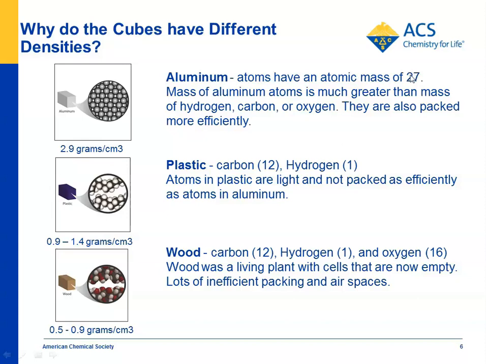So why is that? If you look up at the periodic table, the atomic mass of aluminum is pretty high. It's 27. That gives aluminum a pretty high density compared to plastic and wood, because look at the atoms that make up plastic. They're carbon and hydrogen. They have much lower atomic masses than aluminum, and they're not packed as tightly either. And wood is very similar to plastic in that it has carbon and hydrogen also, but it also has oxygen, which you'd think might make it a little bit more dense, because oxygen is a little higher in atomic mass, but wood is a living thing. It's got a lot of empty spaces where the cells died. So wood is not as dense as most plastics.